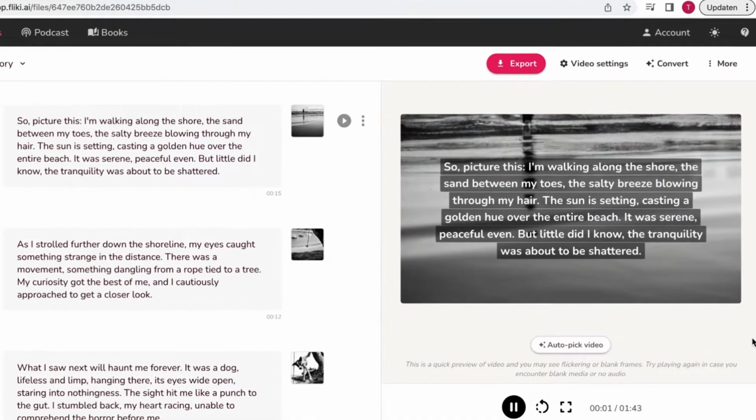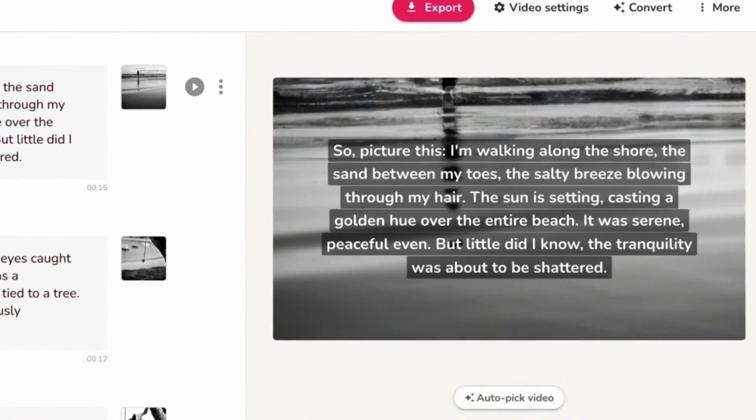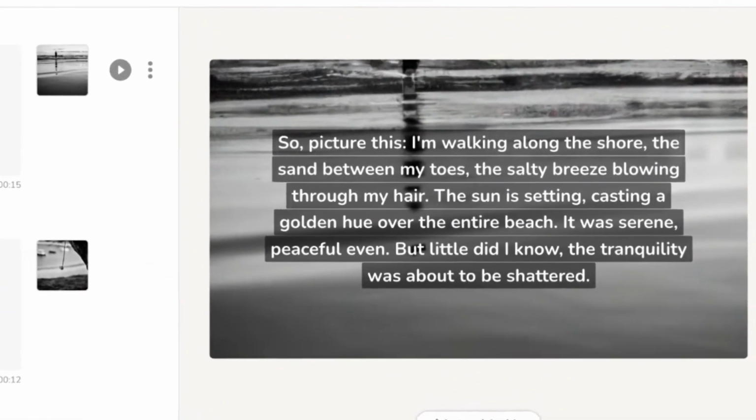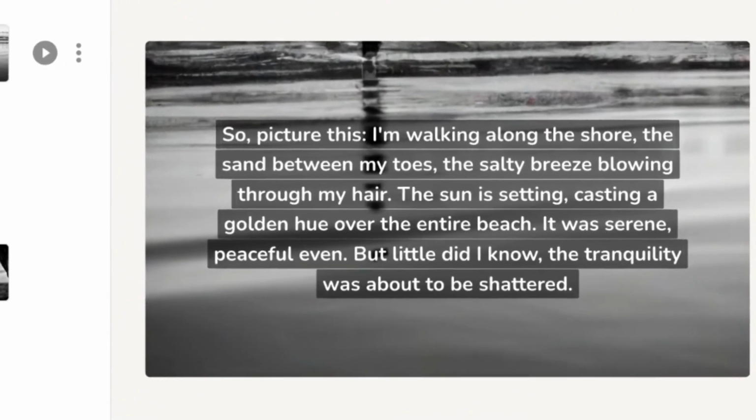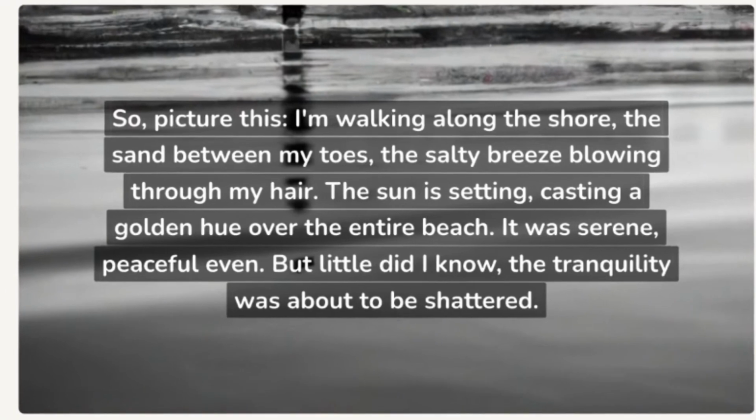So picture this. I'm walking along the shore, the sand between my toes, the salty breeze blowing through my hair. The sun is setting, casting a golden hue over the entire beach. It was serene, peaceful even, but little did I know, the tranquility was about to be shattered.